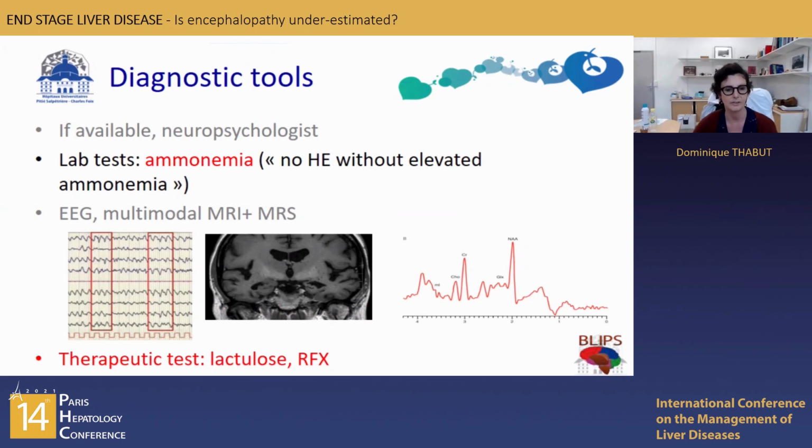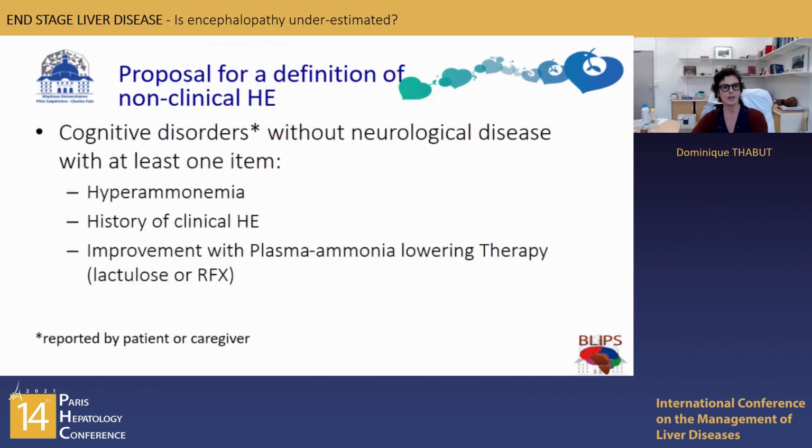So to conclude, what I suggest for a definition of non-clinical HE in order to decrease the underestimation is a patient with cirrhosis, cognitive disorders without neurological disease, and at least one item, either hyperammonemia, easy to perform, or history of clinical HE, which really can reveal MHE, and improvement with plasma ammonium lowering therapy, lactulose or rifaximin.